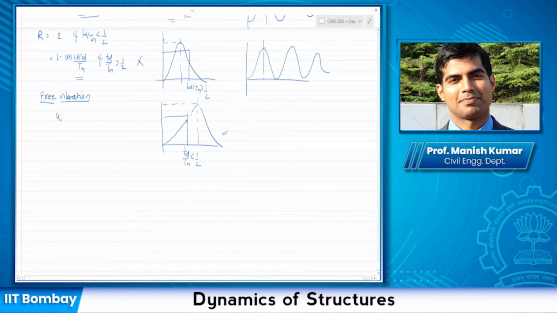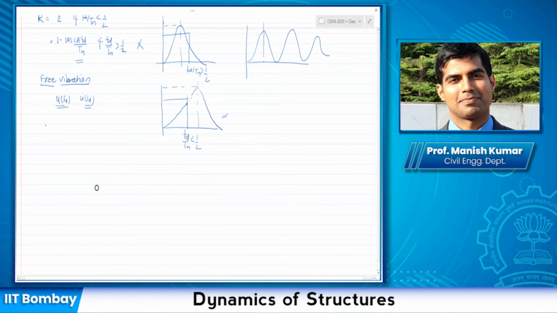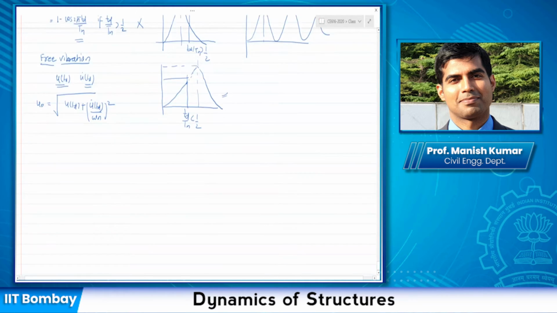If I have a system with initial displacement u(t) and velocity u dot(t), then from your free vibration chapter, the maximum response is something like this, correct? So if the system started with these initial conditions, then the maximum response is this. So this is the amplitude.